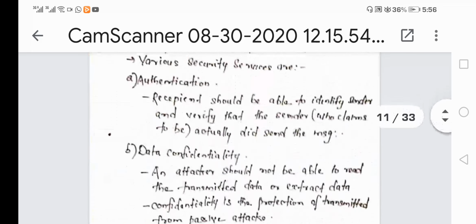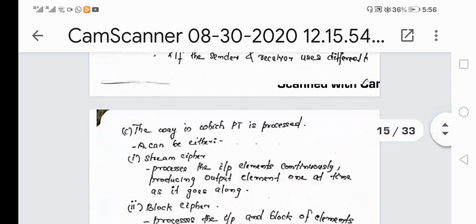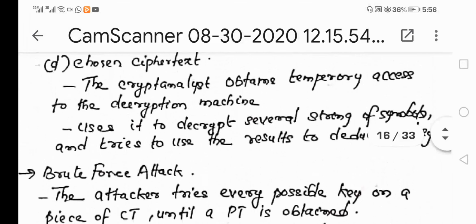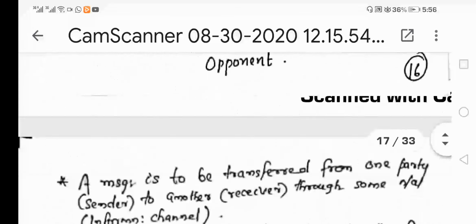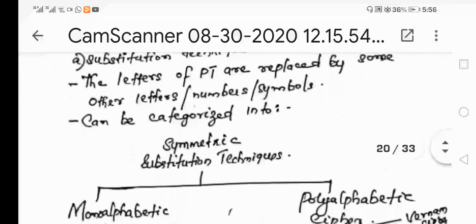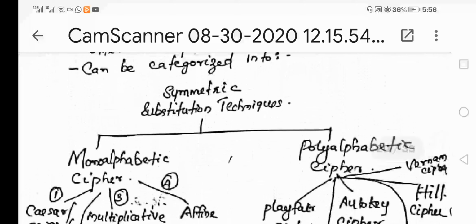Okay, now let us study the other cryptographic schemes which come under substitution technique. In the last class, we started with the conventional form of cryptographic technique, and I told you that the conventional cryptographic scheme can be classified into substitution as well as transposition. The substitution techniques are again categorized into various techniques, and the transposition techniques are also categorized into various other techniques that we will study later.